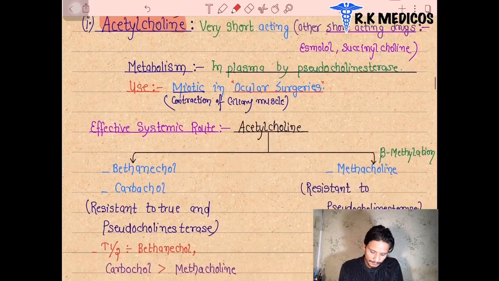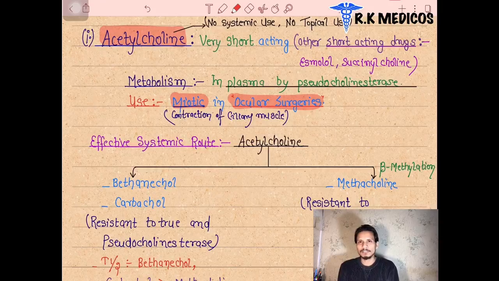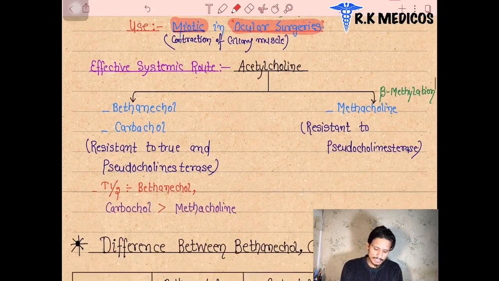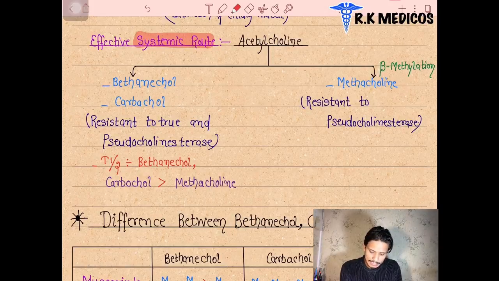We can see here the first use of these drugs. They are used as miotics in ocular surgeries. When contraction of the ciliary muscles is needed in ocular surgery, we use acetylcholine basically. When we want to modify these drugs for the systemic route, they become effective in the systemic route after acetylcholine gets methylated.